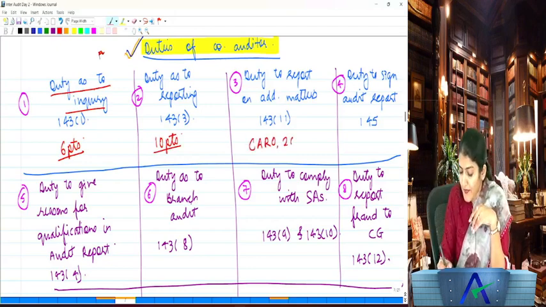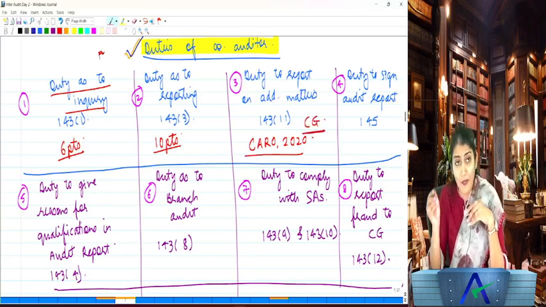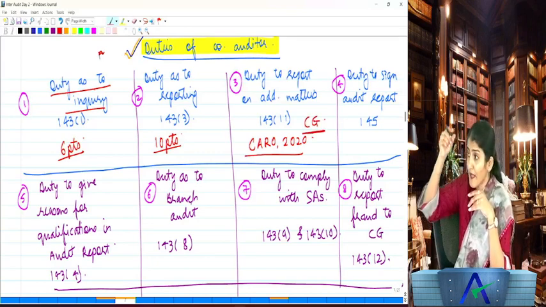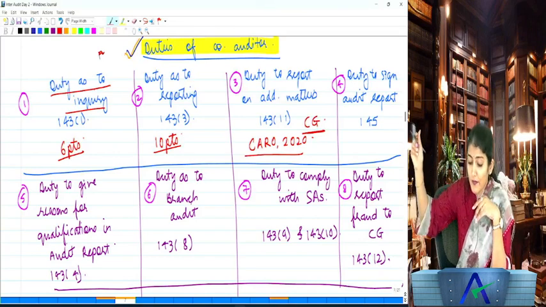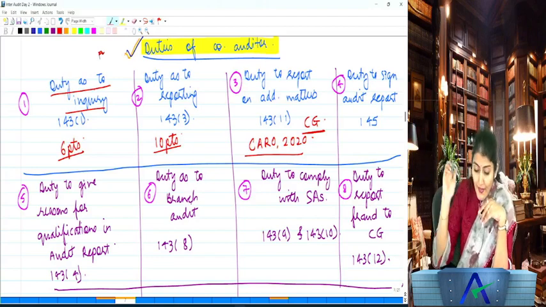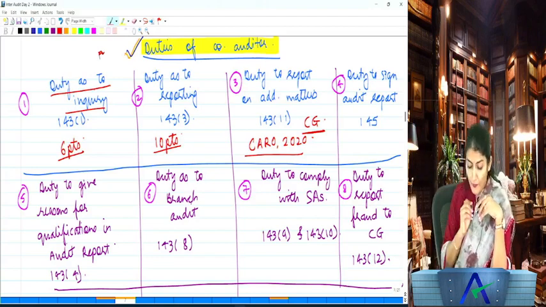Who has issued these additional matters? Central government, by issuing the CARO. Do you remember yesterday I told you about CARO? Companies Auditor's Report Order 2020. Right? Companies Auditor's Report Order 2020. Right. So duty as to inquiry.